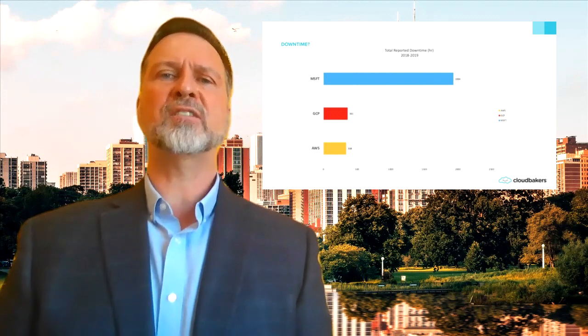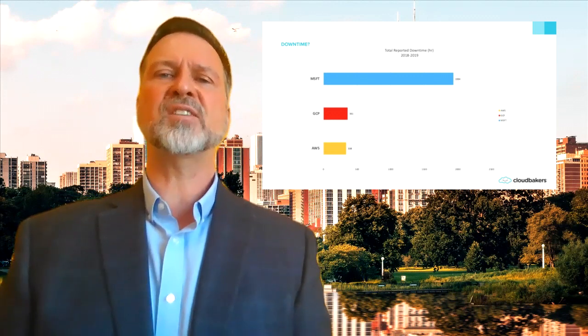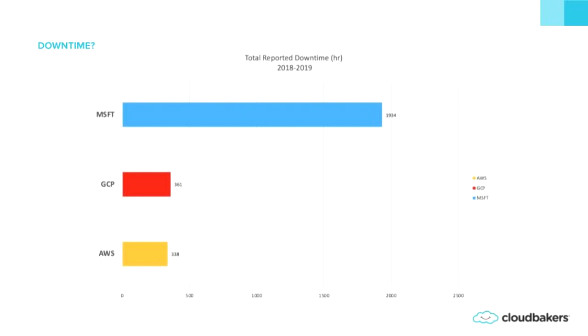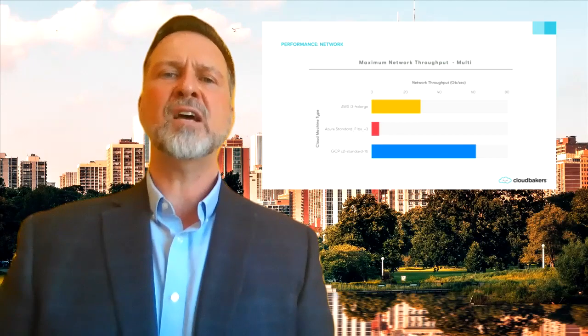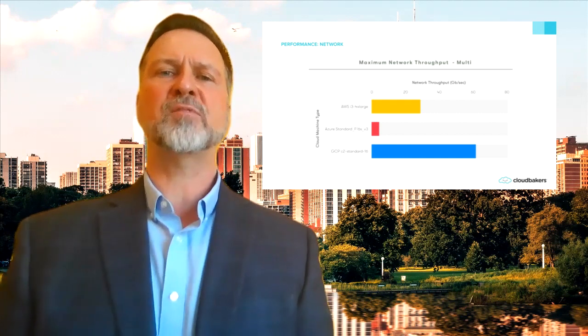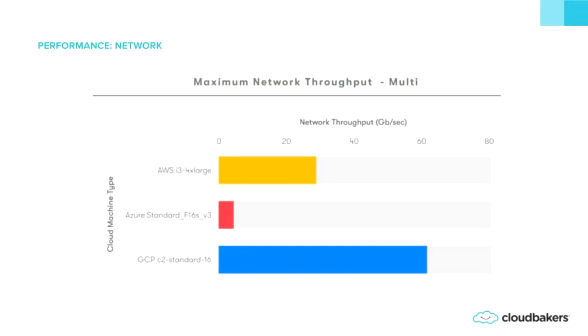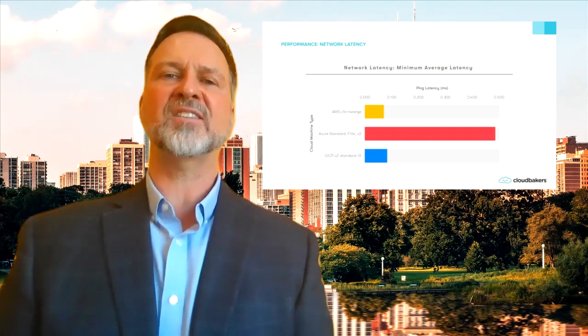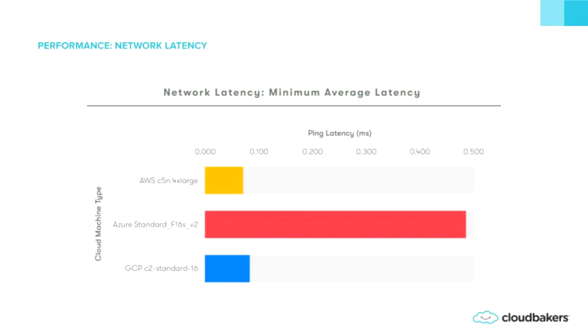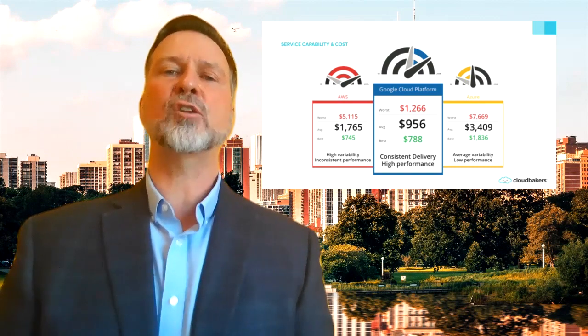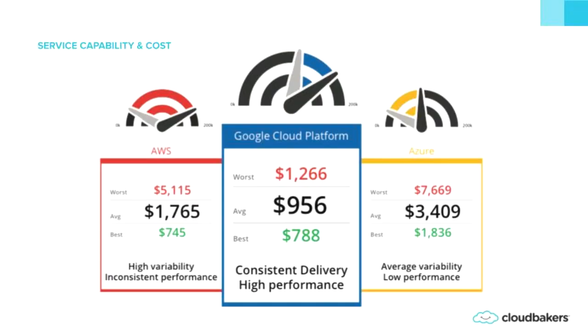Now let's take a look at total reported downtime. As you can see, Azure had by far the most reported downtime of all the 3 platforms. In the cloud, networking is a critical factor in terms of performance. You'll notice that Google leads the way on maximum networking throughput. In addition, network latency is a measure of responsiveness. The minimum average latency of Azure exceeds that of GCP by a long shot. And finally, let's look at cost. GCP has the most reliable and predictable cost model of all the platforms.